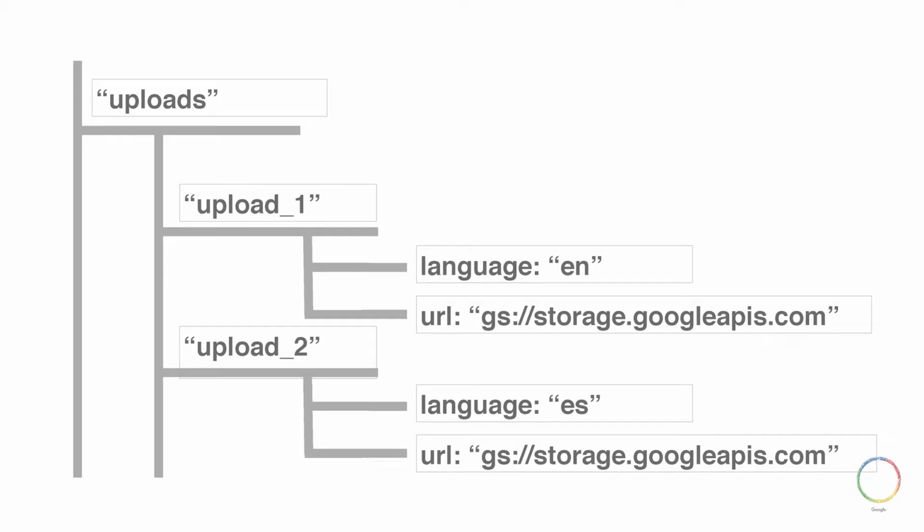That means we can store our data like this. We have an uploads node, and for each one of our uploads, we'll want to include the language that it was spoken in, as well as a reference to where the audio file lives in cloud storage.